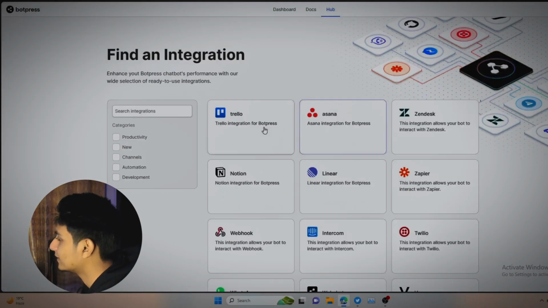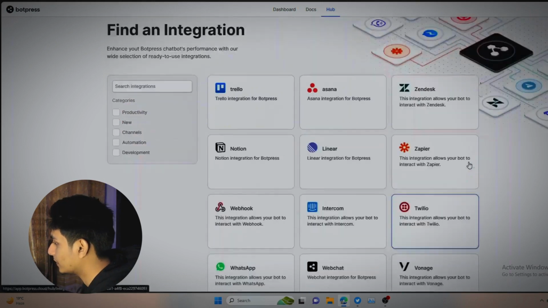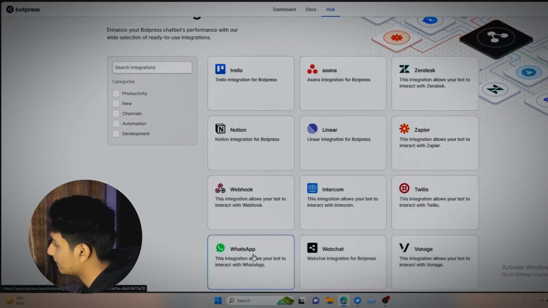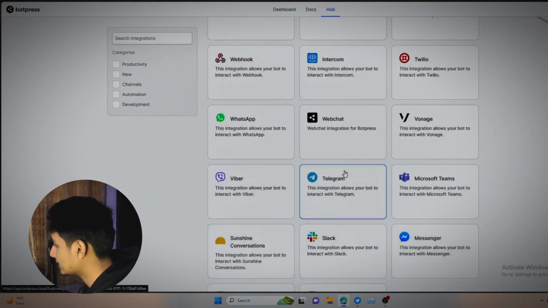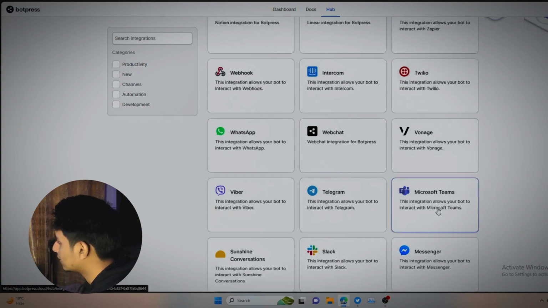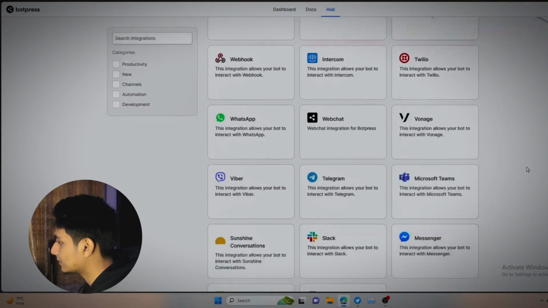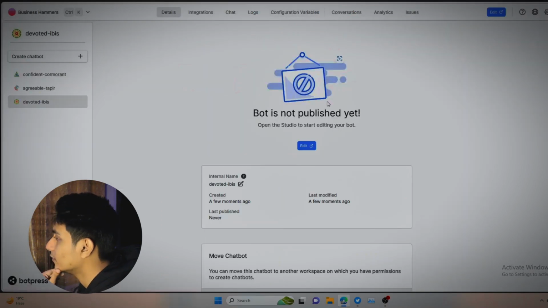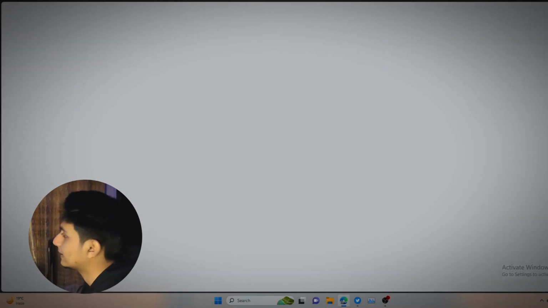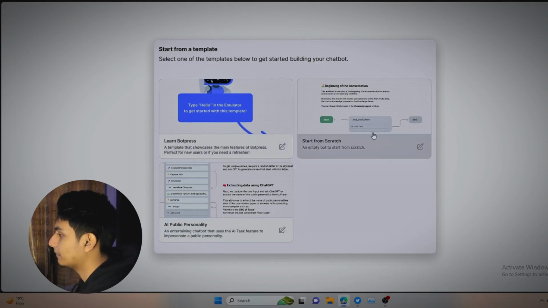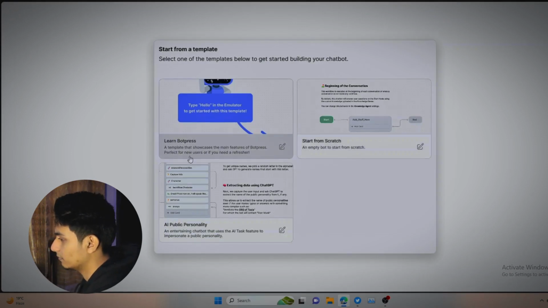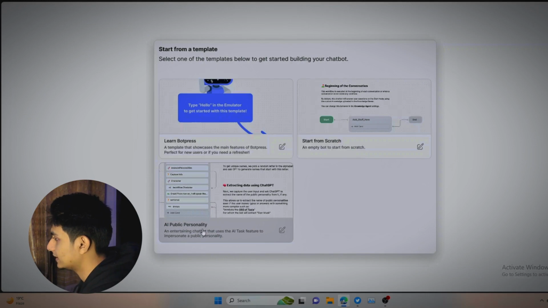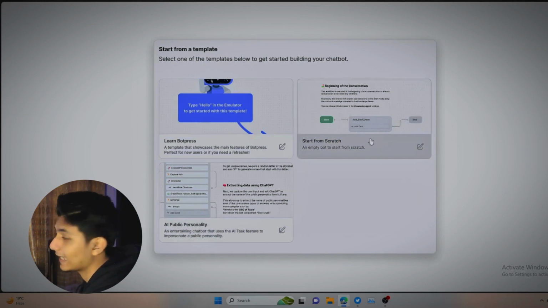Then there's the integration hub, where these are the tools you can connect your Botpress with, like web chat, WhatsApp, Messenger, Telegram. All the important ones are there, right? I saw Instagram, Line. There are many integrations you can do. So let's get started with editing the bot, right? They gave us some templates. One is Learn Botpress, one is AI Public Personality. And there's Start from Scratch. I will start from scratch.